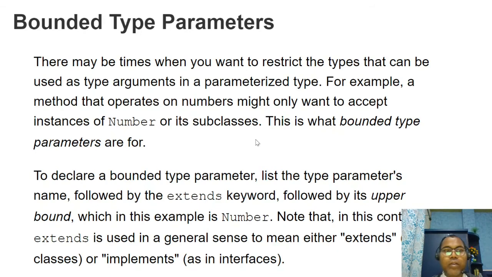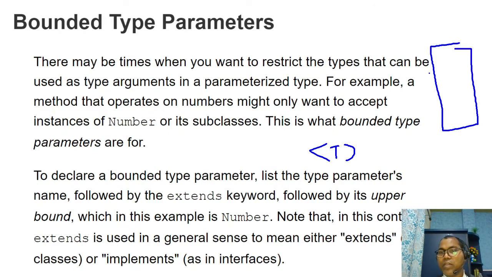So now we have talked about generic, any kind of parameter you pass, but somewhere I want to apply some restrictions. Like if this class takes any types, but I want to restrict it to a class hierarchy.